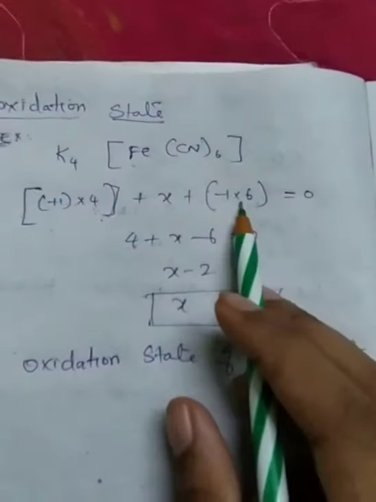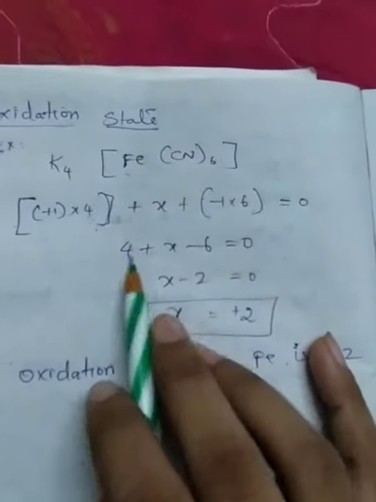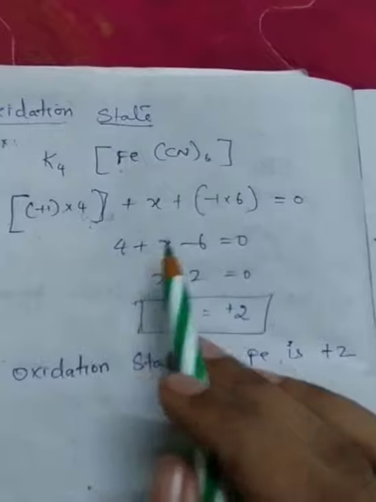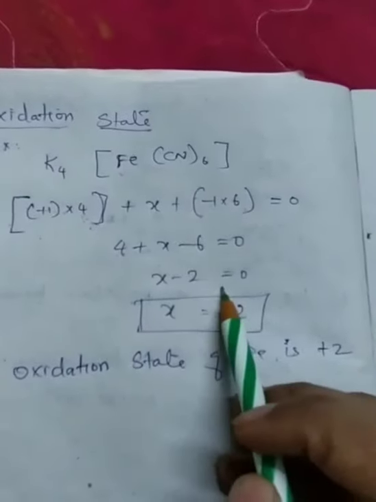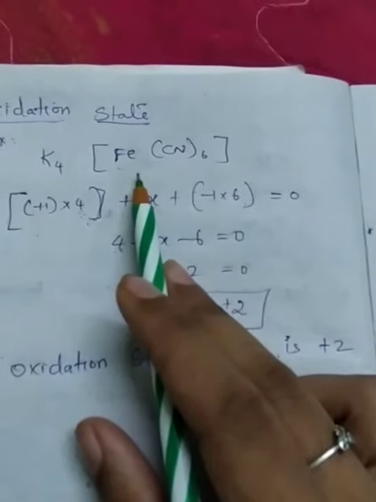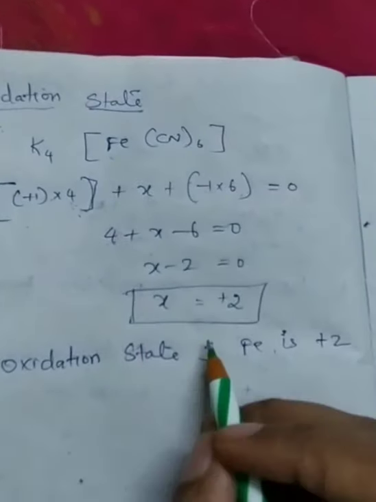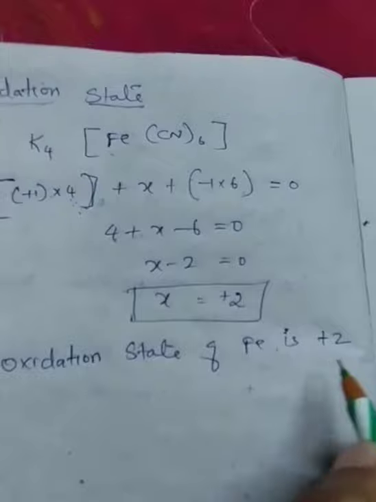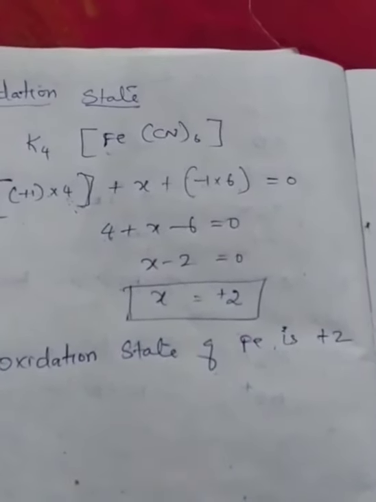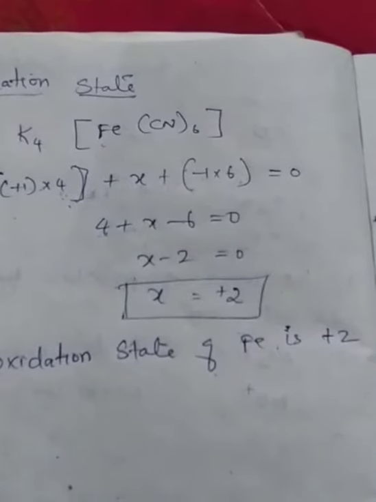Okay, next step, 4 plus X minus 6. 4 minus 6 is minus 2. X is nothing but the oxidation state of iron. So the oxidation state of iron is plus 2. Likewise, you can calculate the oxidation state of various central metal atoms.